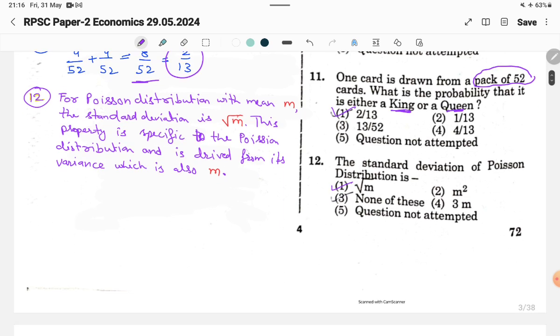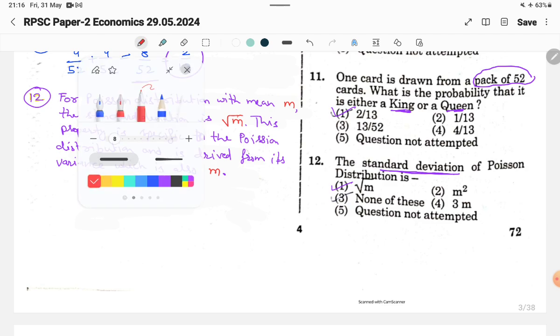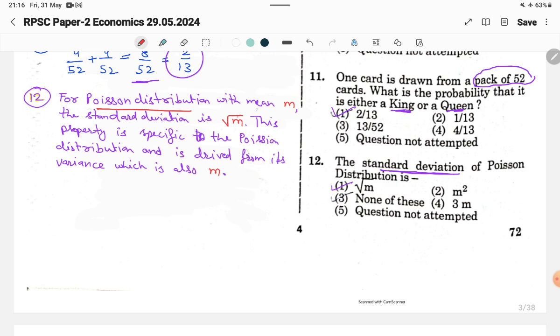And the 12th question: the standard deviation of a Poisson distribution is. So it's easy. For a Poisson distribution with mean m, the standard deviation is root m. This property is specific to the Poisson distribution and is derived from its variance, which is also m.